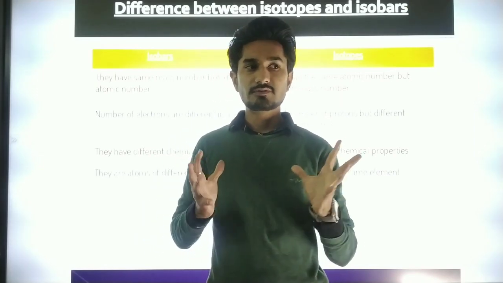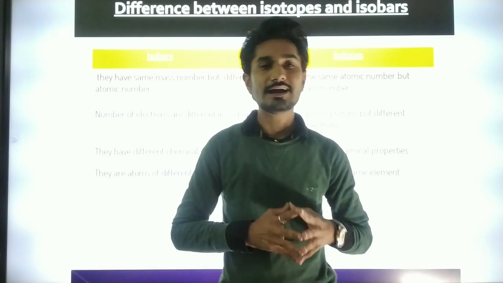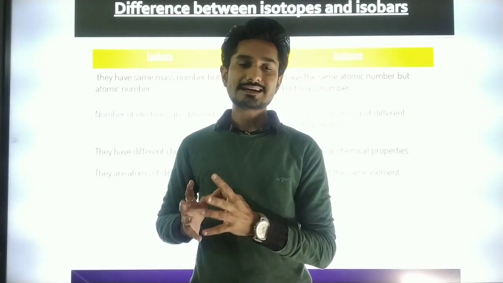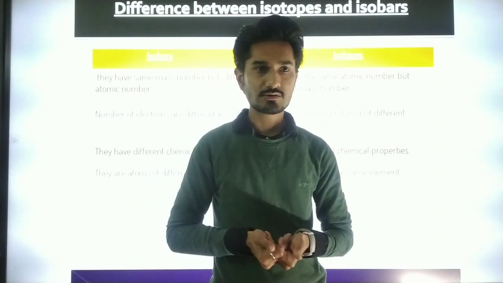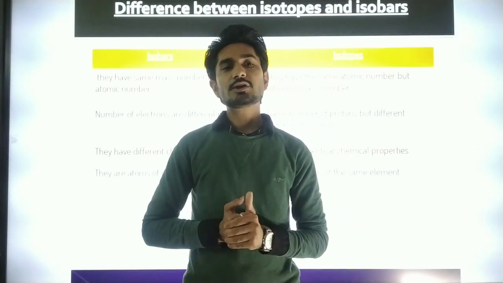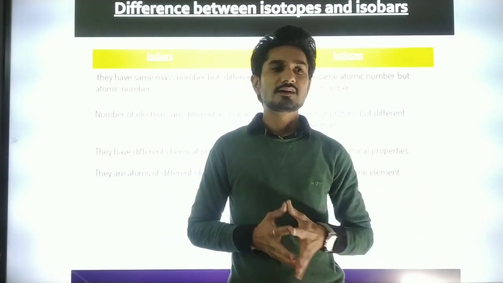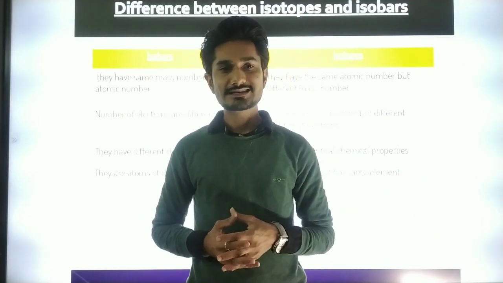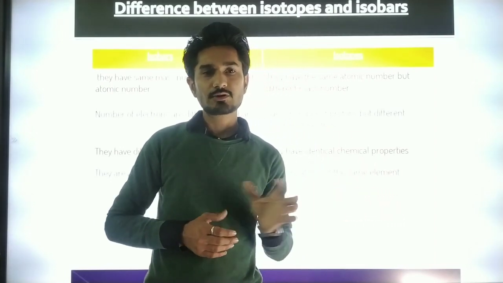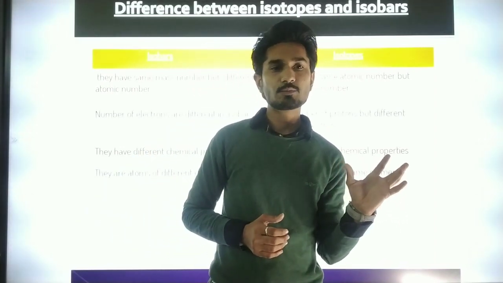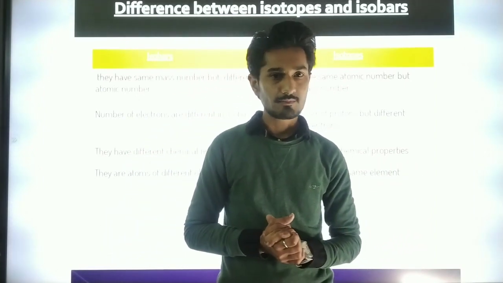Because we had found subatomic particles in the atom, many scientists gave us models. The first model was given by Thomson, in which there is a positive spherical charge with electrons embedded in it. It looks like a Christmas pudding or a watermelon.